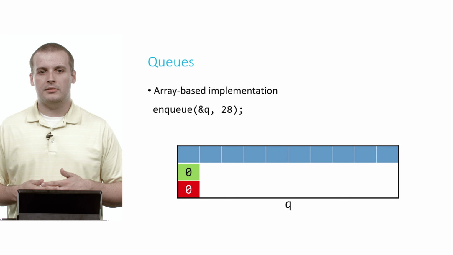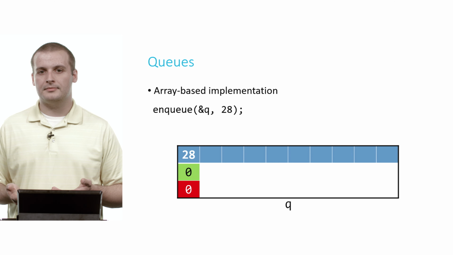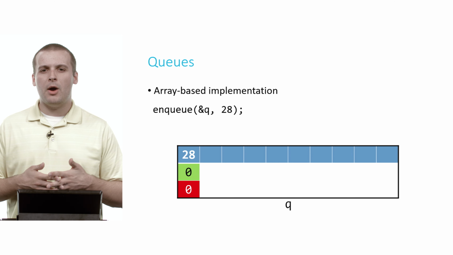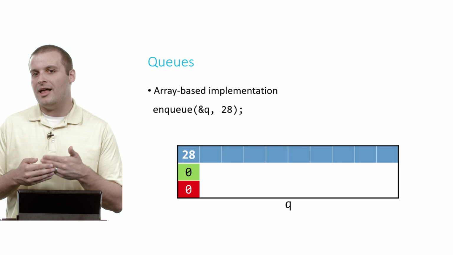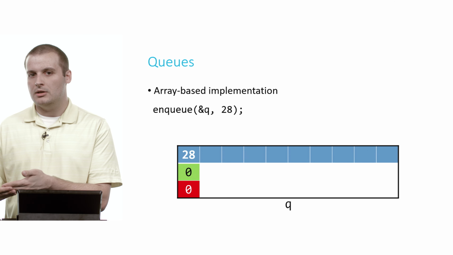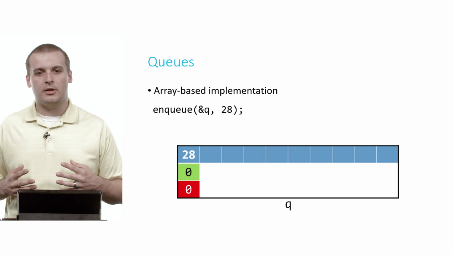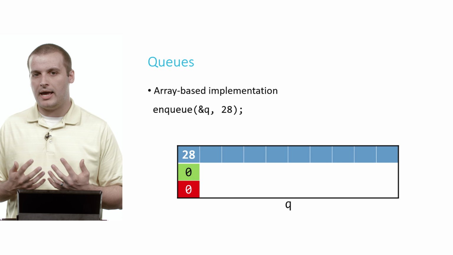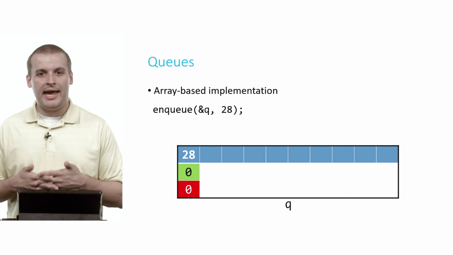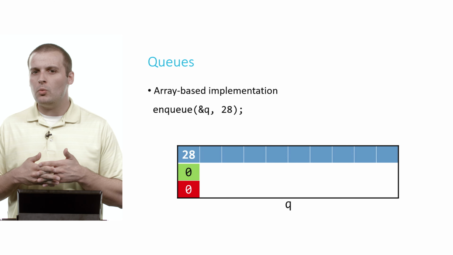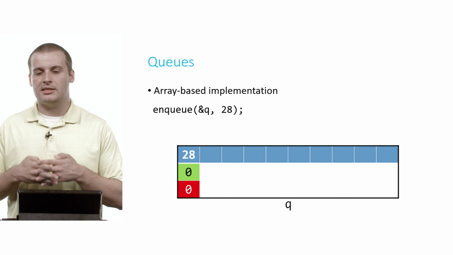So what are we going to do? Well, the front of our queue is at 0, and the size of our queue is at 0. And so we probably want to put the number 28 in array element number 0, right? So we've now placed that in there. So now what do we need to change? We don't want to change the front of the queue because we want to know what element we might need to dequeue later. So the reason we have front there is sort of an indicator of what's the oldest thing in the array. Well, the oldest thing in the array, in fact, the only thing in the array right now, is 28, which is at array location 0. So we don't want to change that green number because that's the oldest element.